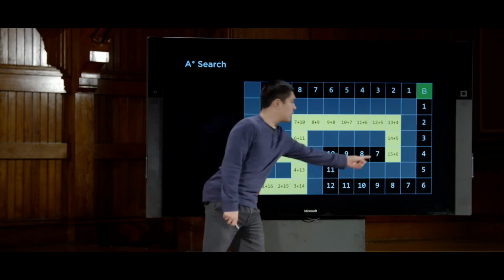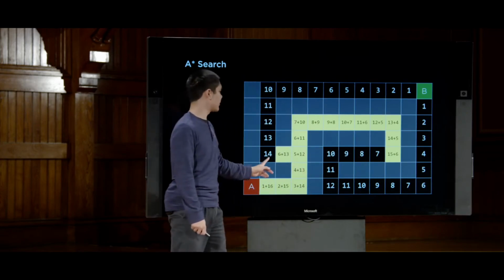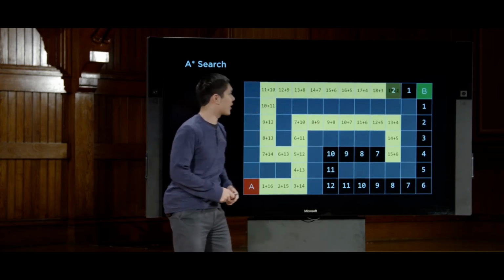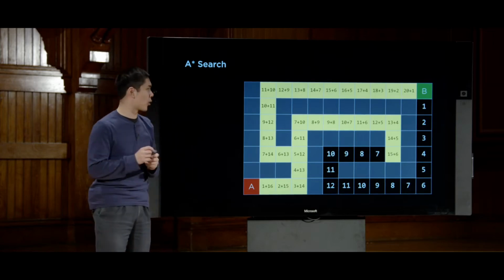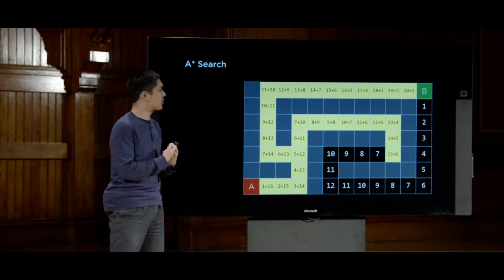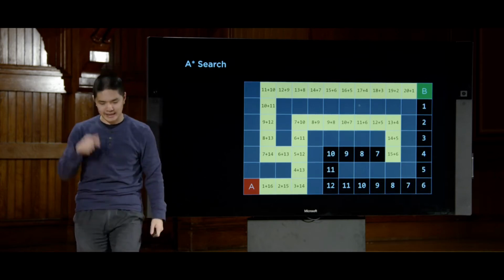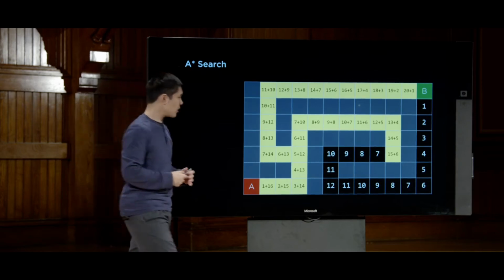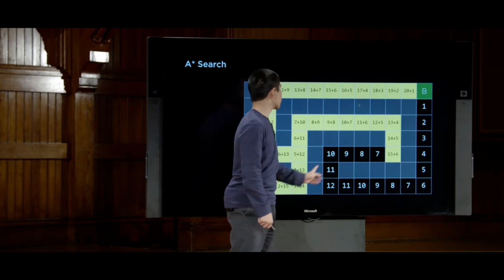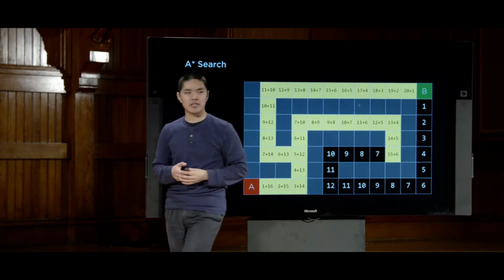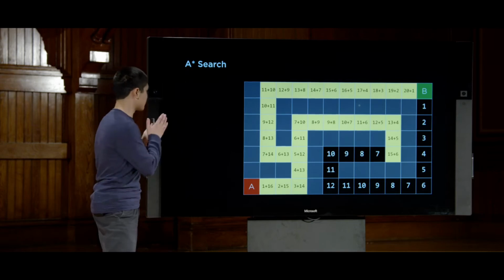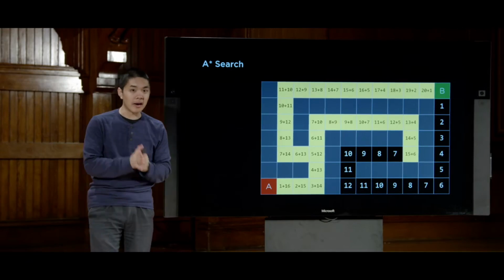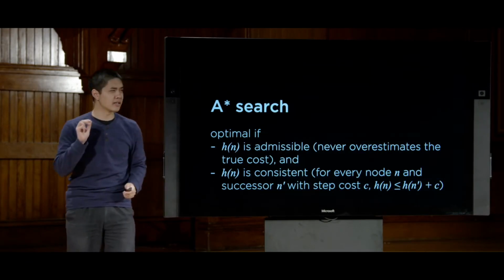But after that, as these numbers start to get bigger in the heuristic values, and these heuristic values start to get smaller, you'll find that we'll actually keep exploring down this path. And you can do the math to see that at every decision point, A* search is going to make a choice based on the sum of how many steps it took me to get to my current position, and then how far I estimate I am from the goal. So while we did have to explore some of these states, the ultimate solution we found was, in fact, an optimal solution. It did find us the quickest possible way to get from the initial state to the goal. And it turns out that A* is an optimal search algorithm under certain conditions.